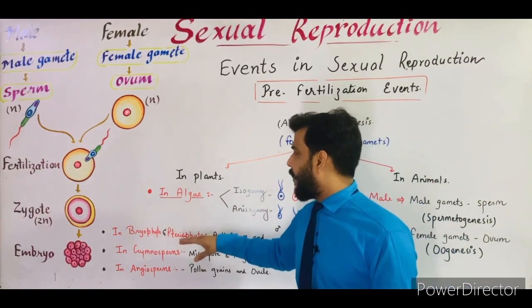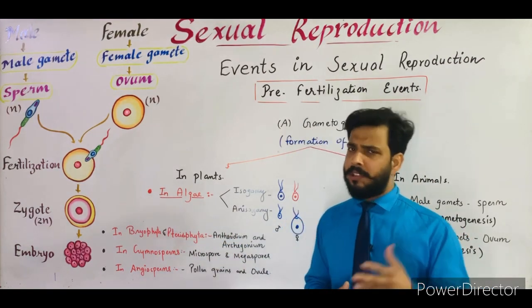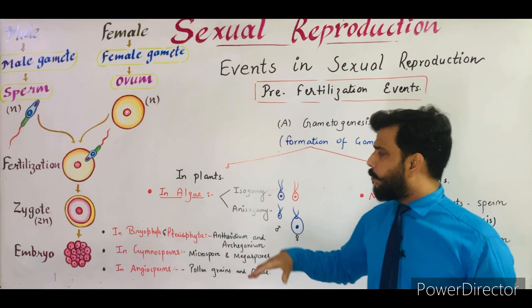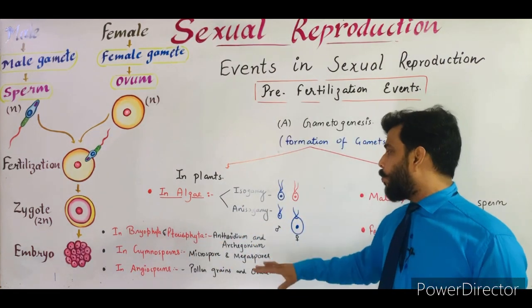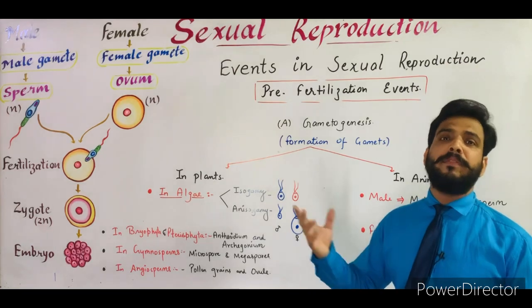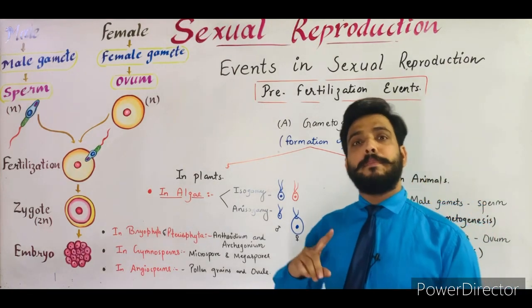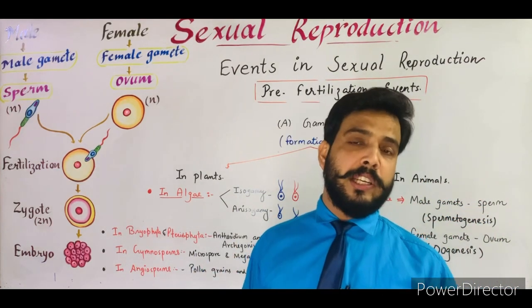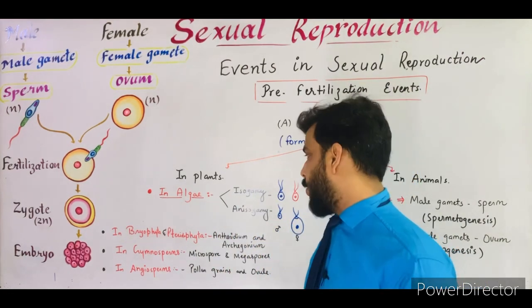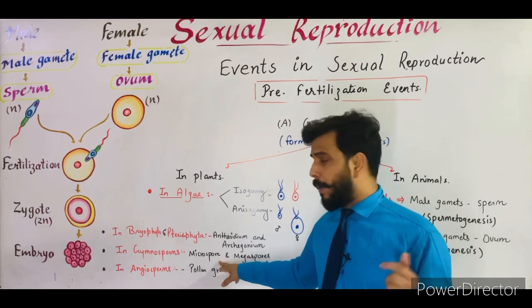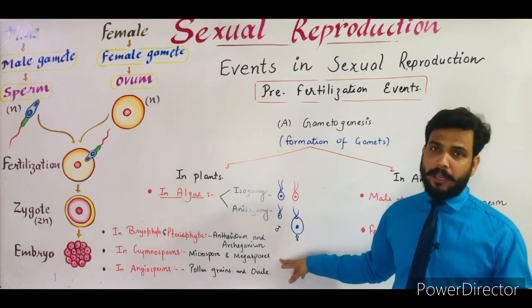So in bryophyta and pteridophyta, antheridia and archegonia are generally the male and female organs. Now in more advanced plants, the gymnosperms, microspores and megaspores are born inside the microsporangia and megasporangia. Both are the male and female organs of gymnosperm. So in gymnosperm, microspores are the male gamete, while the megaspores are the female gamete.